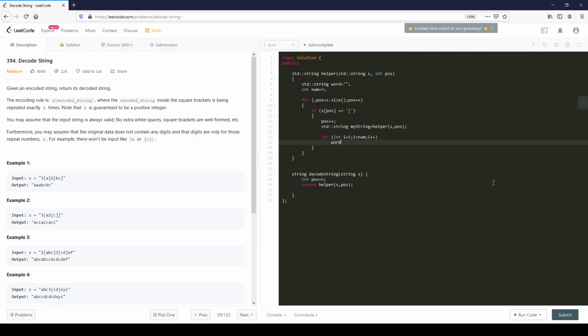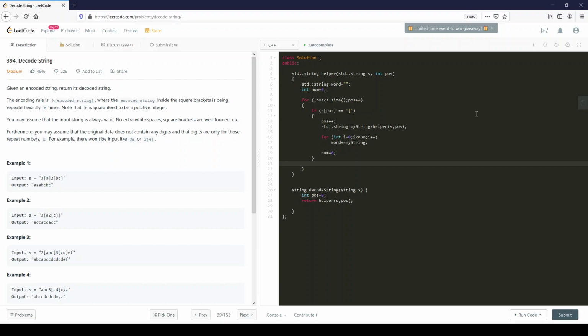Well, word plus equal myString. That's it. So it's myString that's being repeated num number of times. And then once we're done with that, we set num equals 0 again.